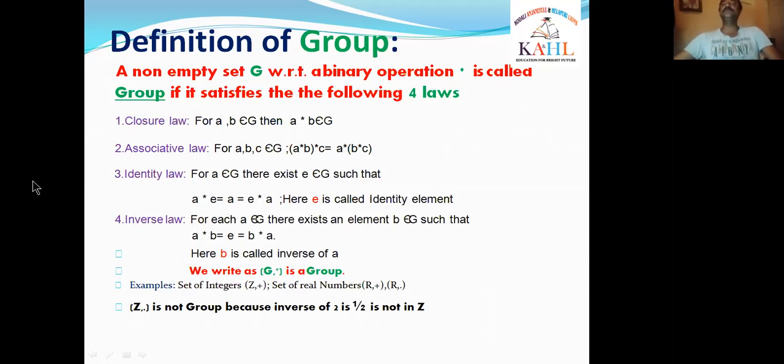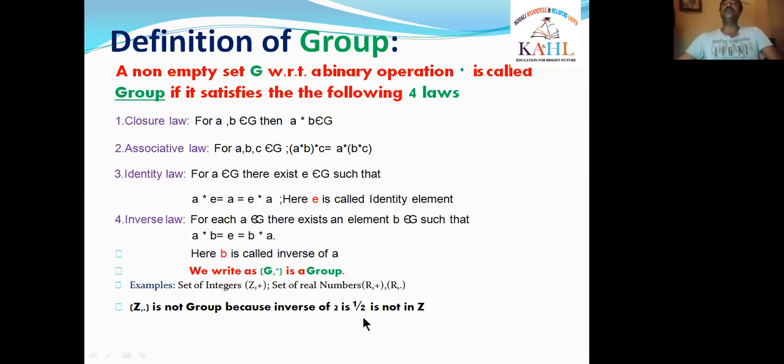What are the examples? Here we see that the set of integers Z with respect to the binary operation plus only is an example for a group. Z with dot is not an example for this group, because if you observe, Z dot is not a group because the inverse of 2, which is 1 by 2, is not in Z.